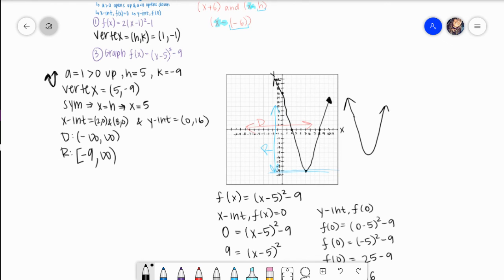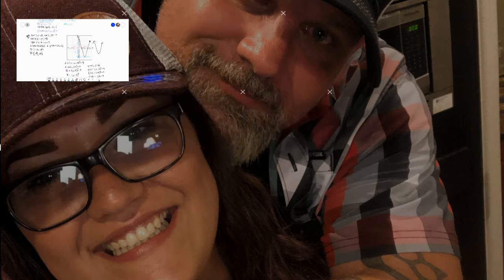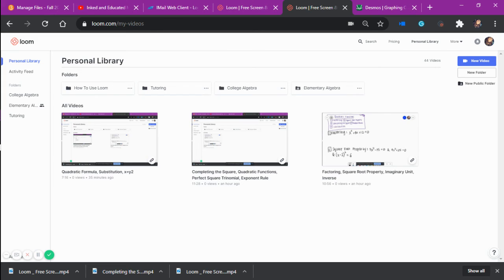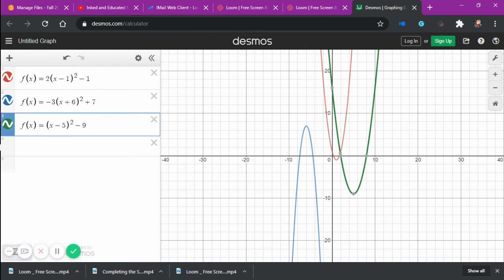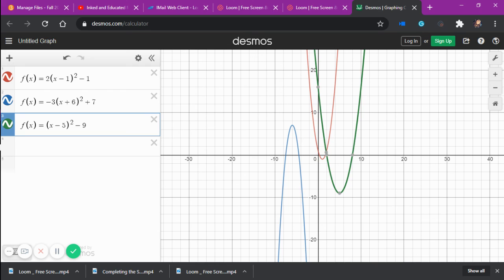Let's go ahead and check our (x minus 5) squared minus 9 right here in the green. Those are our points that we plotted: 5, -9, and then 8, 0, 2, 0, and then this point right here, 0, 16. Okay, so the decimal, I have 3 different things here, and it's calculating where it crosses. That has nothing to do with this problem. And then there's our 8, 0, and then there's our 5, -9.